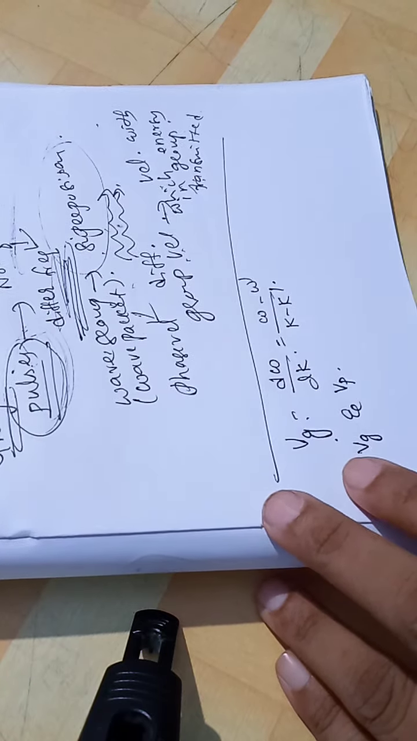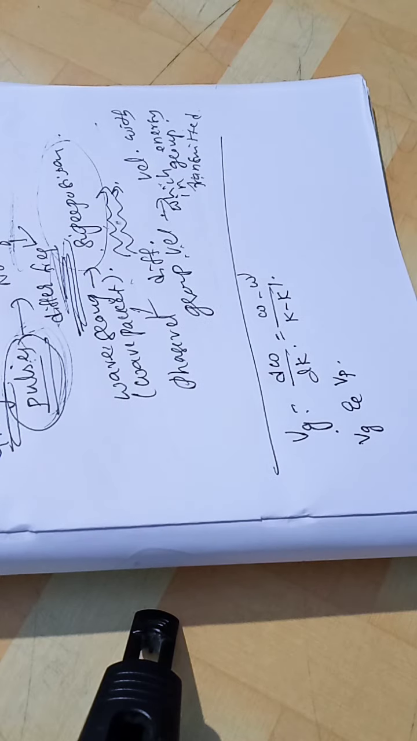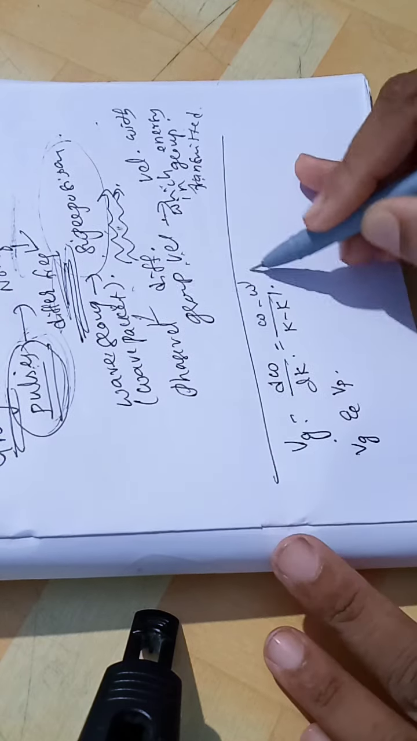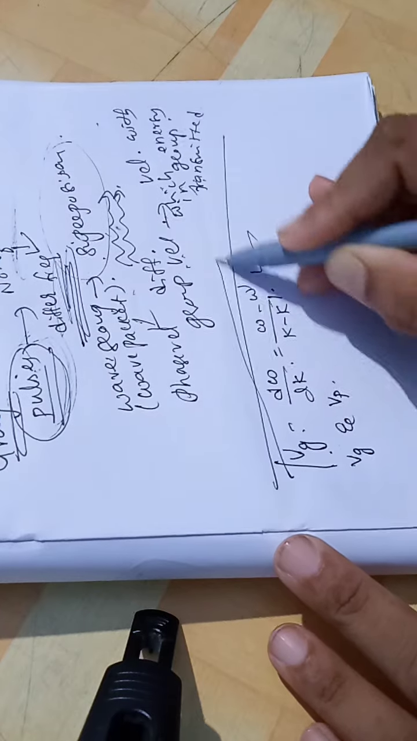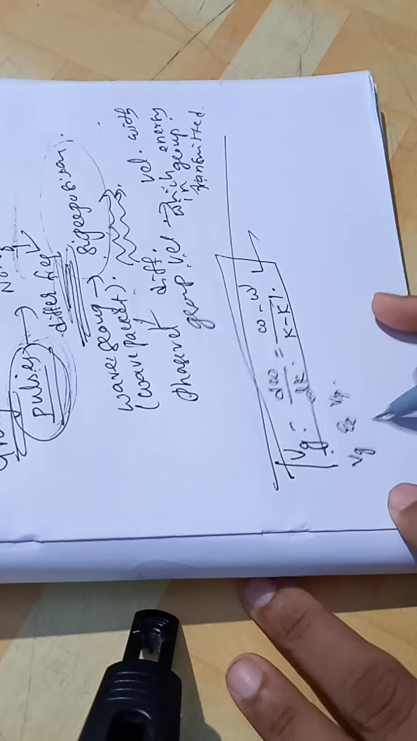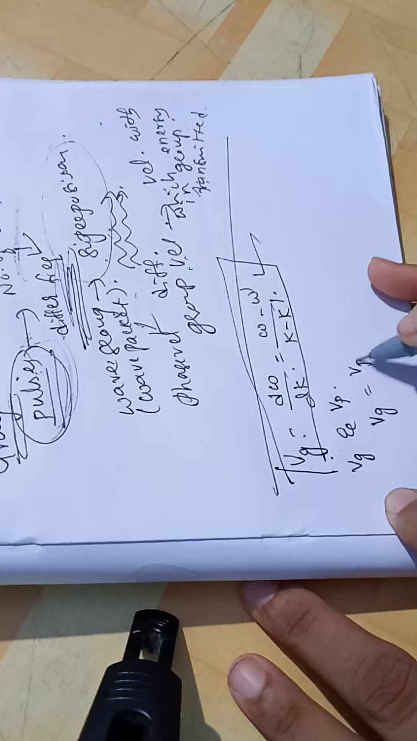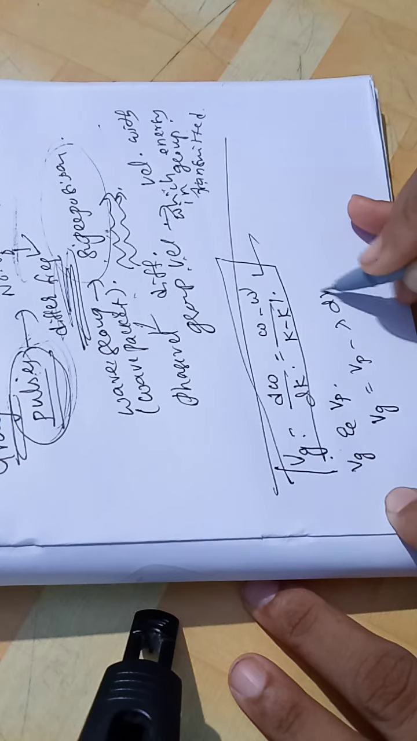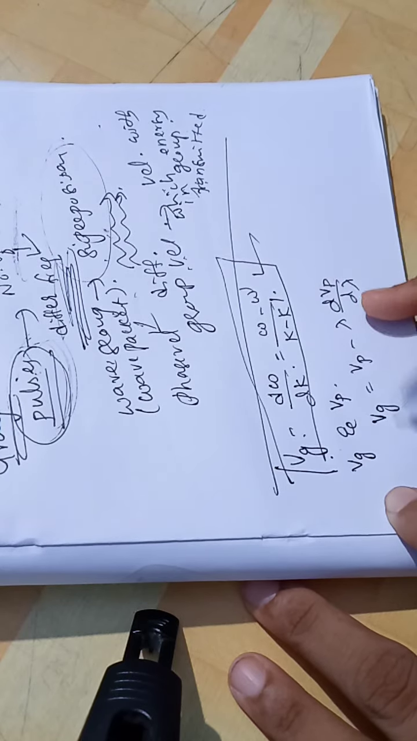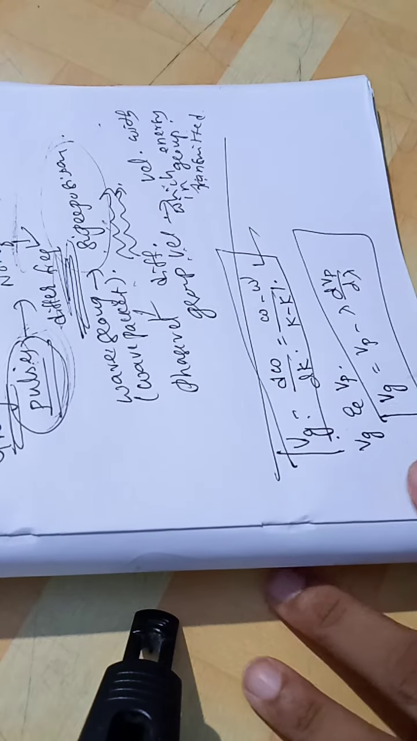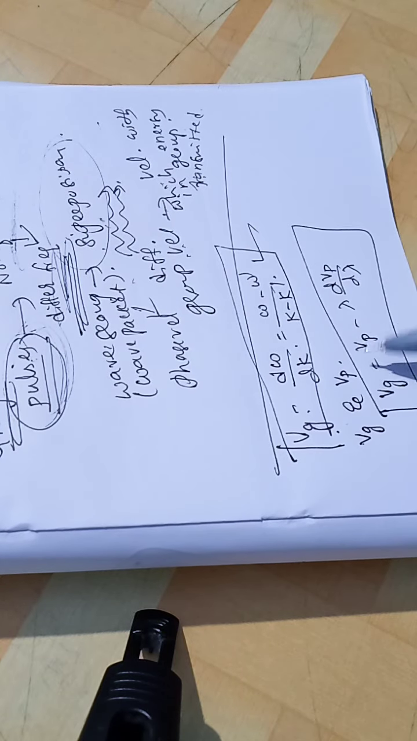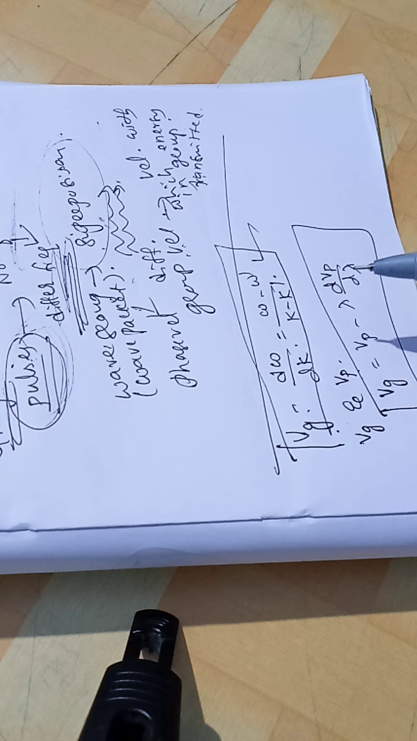Now the relationship between group velocity and wave velocity or phase velocity. So the relation between them is, note down this formula: Vg is equal to Vp minus lambda dVp by d lambda. This is the relationship between group velocity and phase velocity or wave velocity.